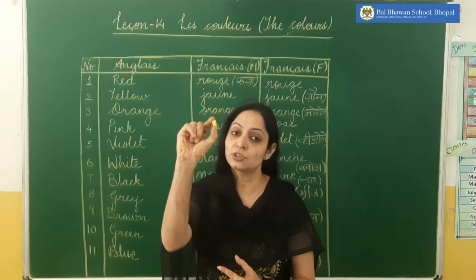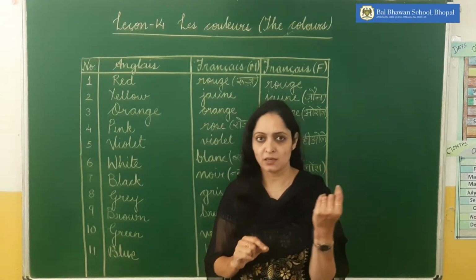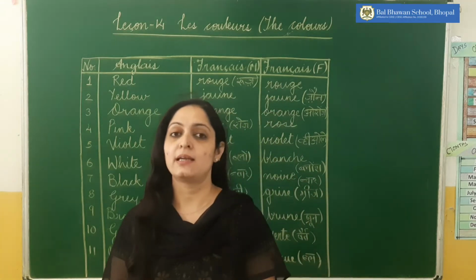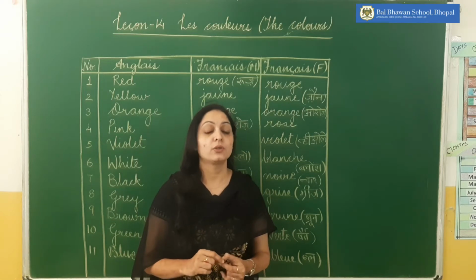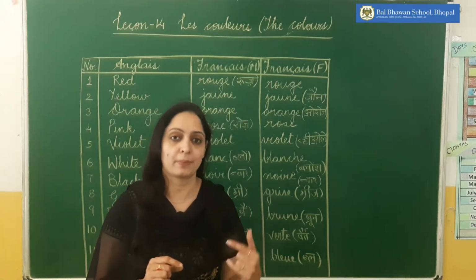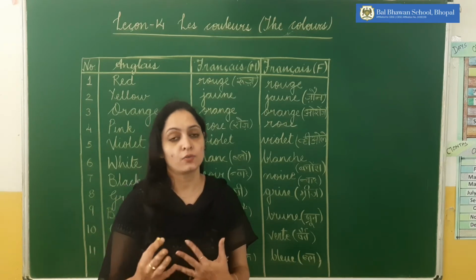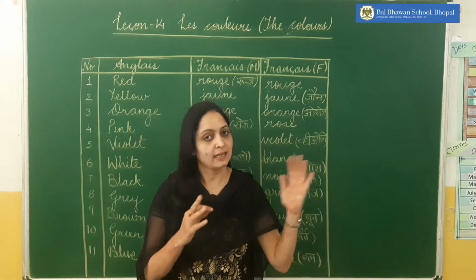Or if we say any pen, pen is masculine. So if I want to say a black pen, we will use the masculine color of black with pen. Because of that, we have to categorize these colors into masculine and feminine.